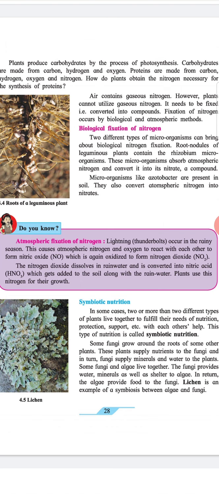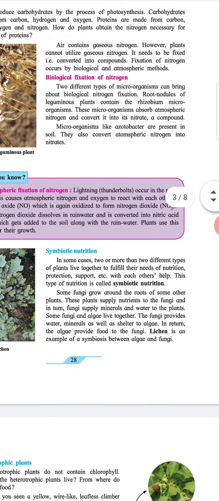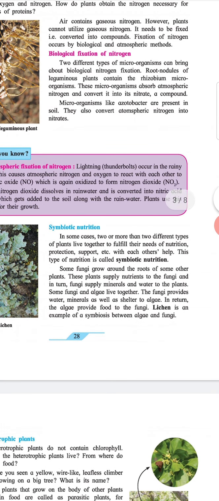Plants use nitrogen for their growth. Symbiotic nutrition. In some cases, two or more different types of plants live together to fulfill their needs of nutrition, protection, support, etc. with each other's help. This type of nutrition is called symbiotic nutrition.